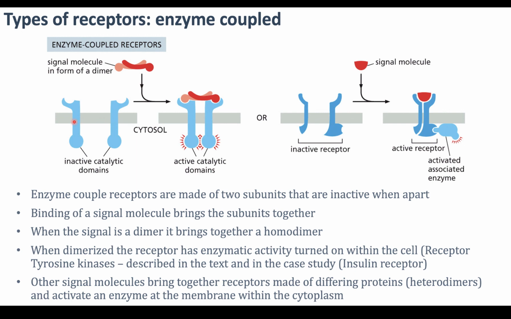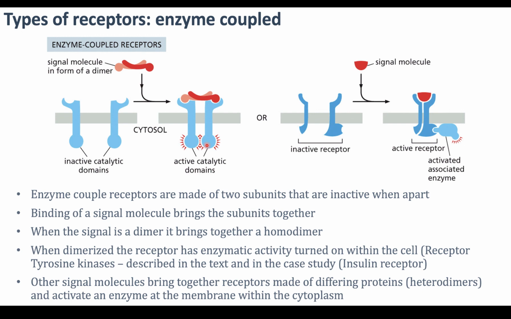When there is no signal present, they're not next to each other, they're not close. The signal itself is a dimer. You can see it has kind of a repeated shape. They've shown you one in a pinkish color and one in red. And when the two identical subunits bind the dimer signal molecule, it brings them together. And the two subunits will become active. And the receptor subunits are themselves enzymes. We will look at this in the specific example of receptor tyrosine kinases. So their enzymatic activity on the cytoplasmic side is a kinase activity, so they can phosphorylate.